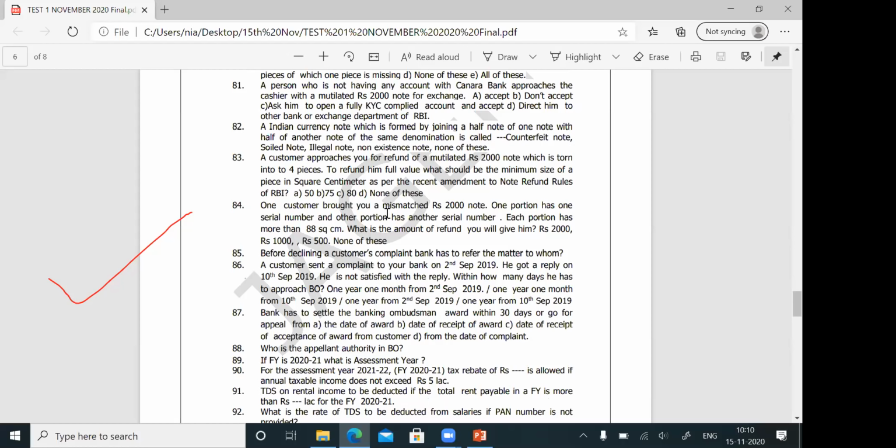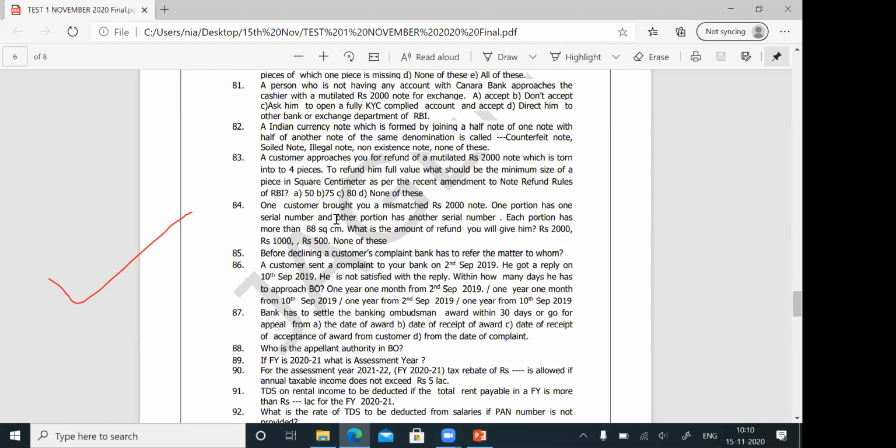A customer brought you a mismatched note of rupees 2000. What is a mismatched note? One serial number in one piece, another serial number in another piece. This is called a mismatched note. All mismatched notes are called mutilated notes. When you are exchanging a mismatched note, you have to apply the rule of the mutilated note. Okay, let us see the question.